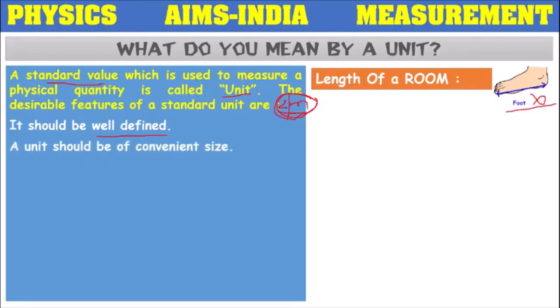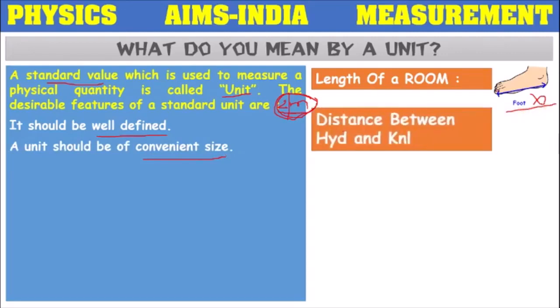A unit should be of convenient size. Suppose I want to measure the distance between Hyderabad and Kurnool with the help of hand span. Is it possible? Hyderabad to Kurnool is somewhere around 200 kilometers. The 200 kilometers we cannot measure with a value like hand span.